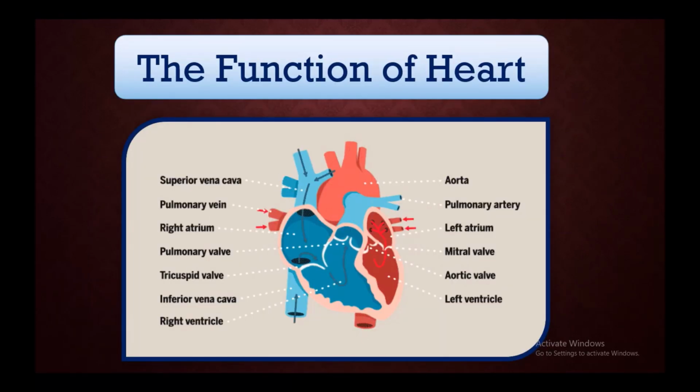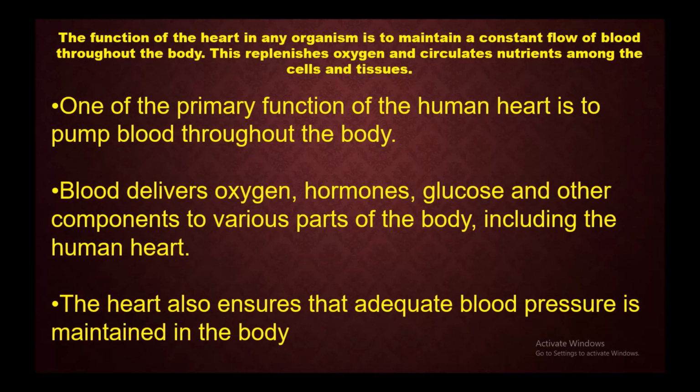Now let's see some functions of heart. How it functions. The function of the heart in any organism is to maintain a constant flow of blood throughout the body. This replenishes oxygen and regulates nutrients among the cells and tissues. One of the primary functions of the human heart is to pump blood throughout the body. Blood delivers oxygen, hormones, glucose and other components to various parts of the body, including the human heart. The heart also ensures that adequate blood pressure is maintained in the body.